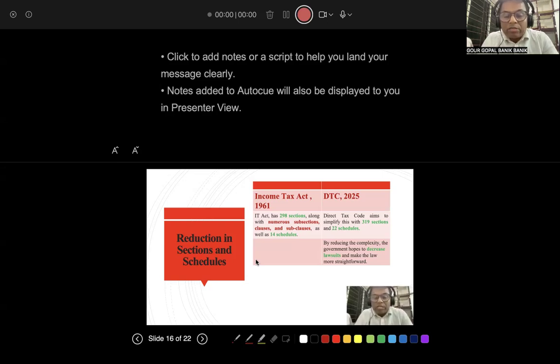Why? Because this made the Income Tax Act 1961 very complex. So the government wants to decrease these complexities, because when there are more sections, more sub-clauses and more complexities, there will be more lawsuits. So if these things are removed in DTC 2025, there will be less complexity and fewer lawsuits, and the law will be more straightforward. It will be very straightforward, very simple. Lawsuits will be reduced because lawsuits waste the time and money of businessmen and other taxpayers. So this is a change: reduction in the sections and schedules.